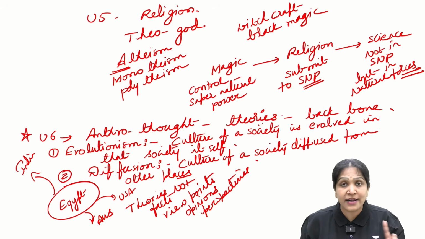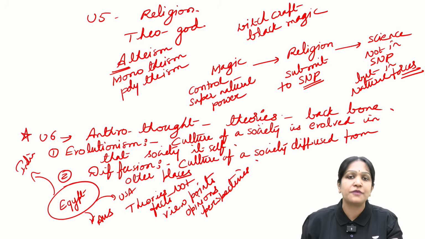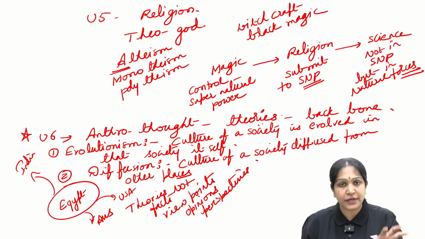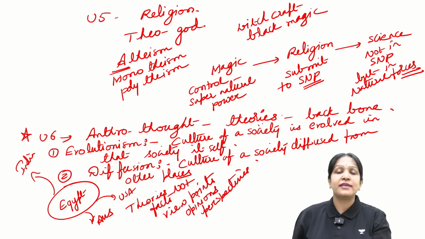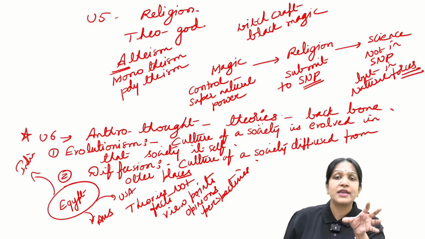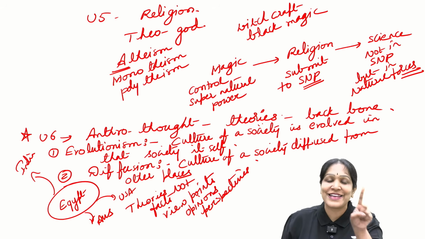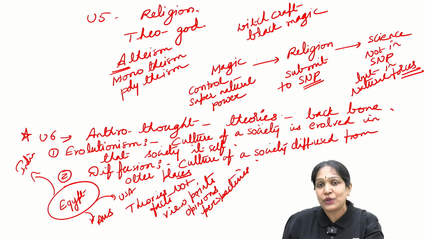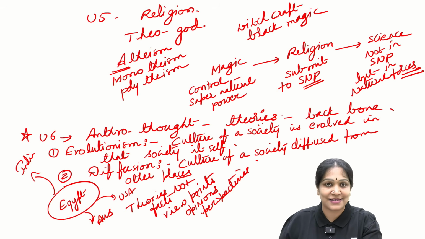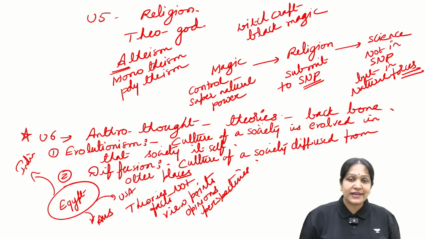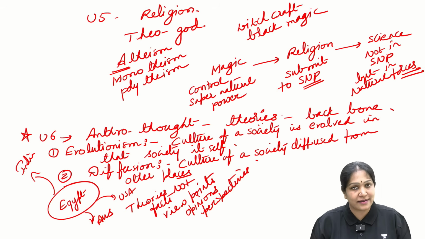They are neither correct nor wrong. They are the viewpoints of two different groups of people. Total theories are like that. No theory is a fact. If one theory is really a fact, then why do we have the other 10 theories? Is it clear? Okay, so that is about the unit 6 theories.